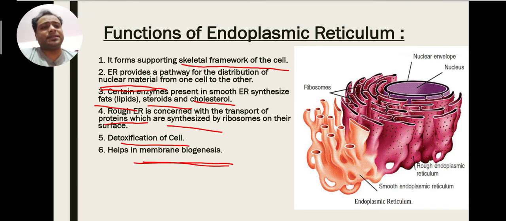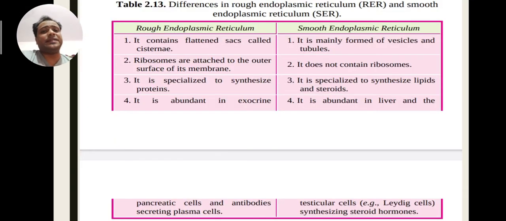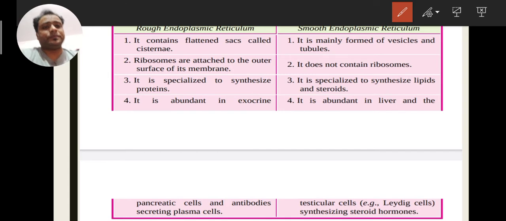Next, what is the difference between rough endoplasmic reticulum and smooth endoplasmic reticulum? It's very important that we know the difference. The rough endoplasmic reticulum is made from cisternae. Remember this, they are made from cisternae.